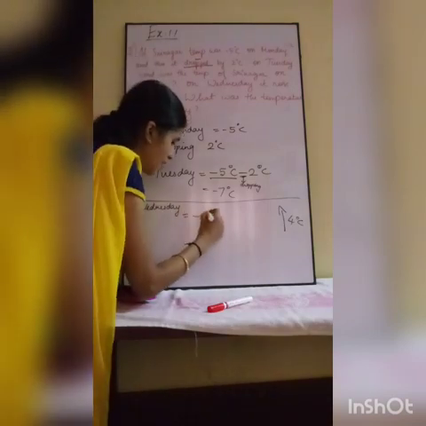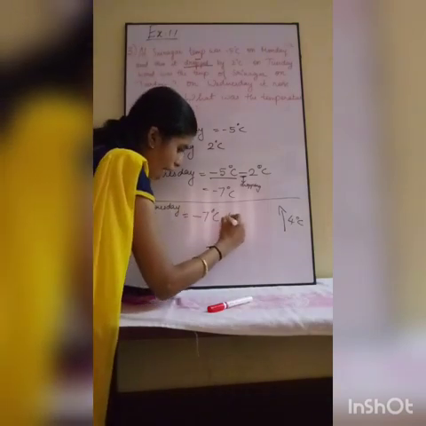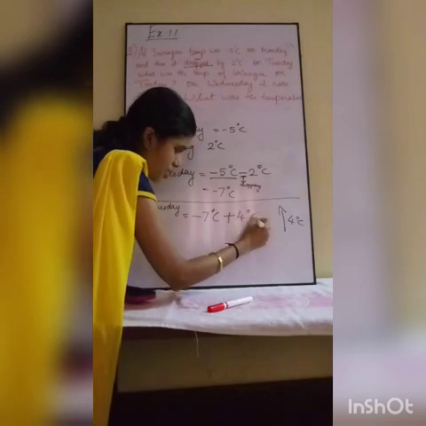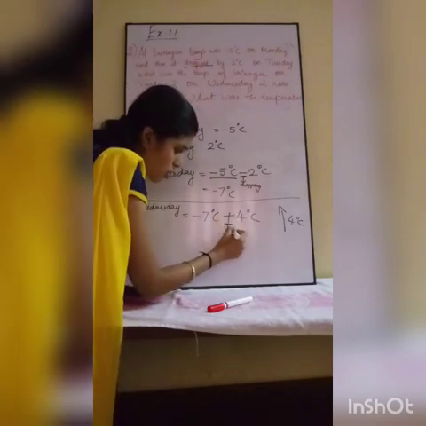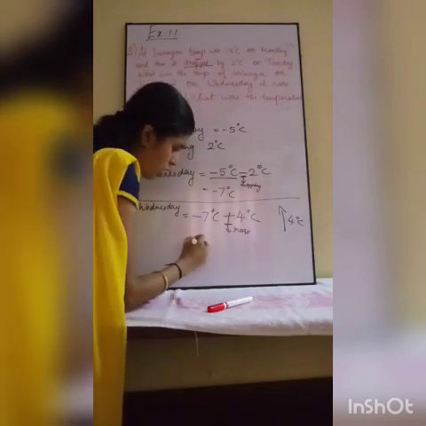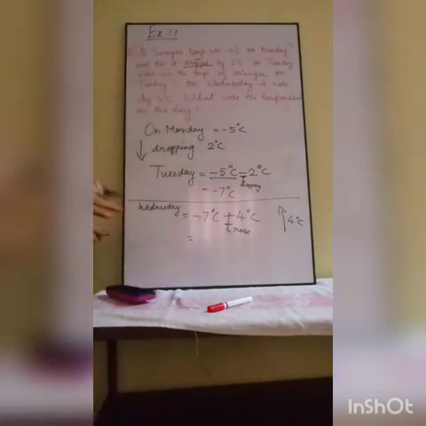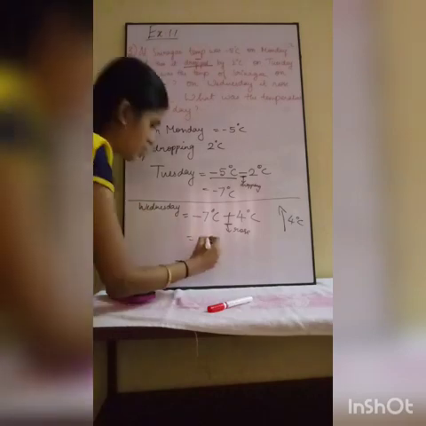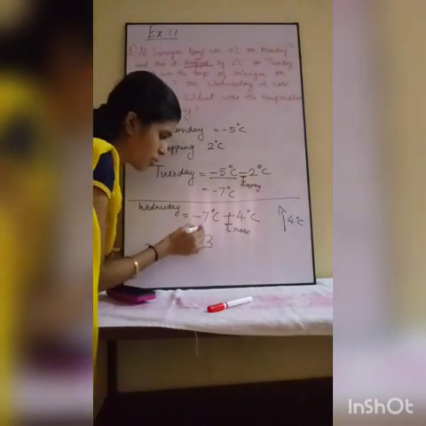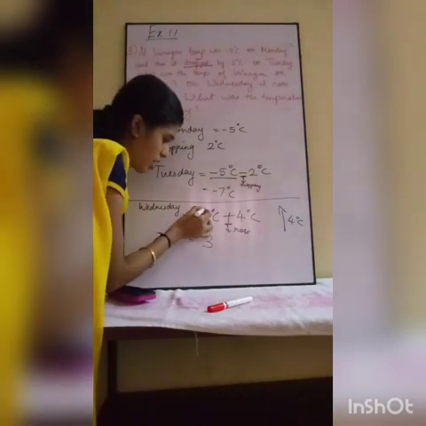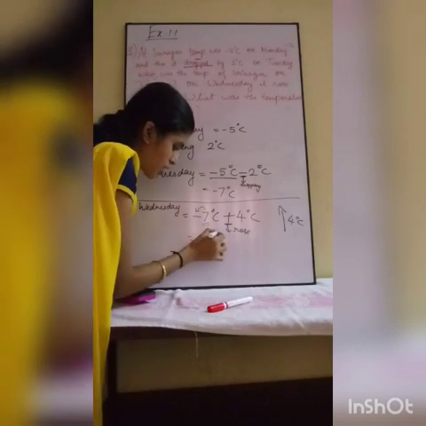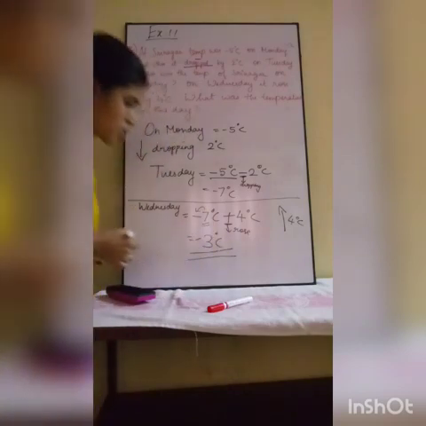So minus 7 degrees Celsius, and it rose 4 degrees Celsius. Rose means positive. Now 7 and 4: alternate signs are there, so subtract. 7 minus 4 is 3, and put the sign of the greater number. What is the greater number? 7, and its sign is minus. So minus 3 degrees Celsius is the temperature on that day.